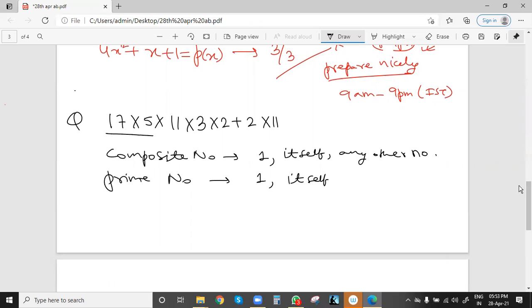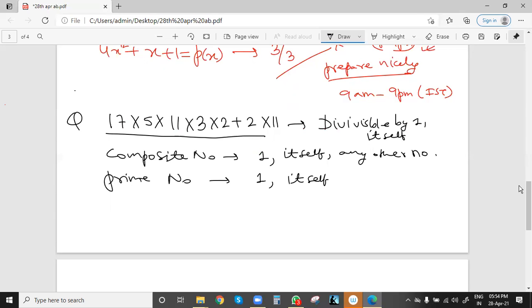This number is divisible by 1, not an issue, because any number is divisible by 1. It will be divisible by itself also, because any number is divisible by itself. Now the third thing is to find any other number which will divide this value.